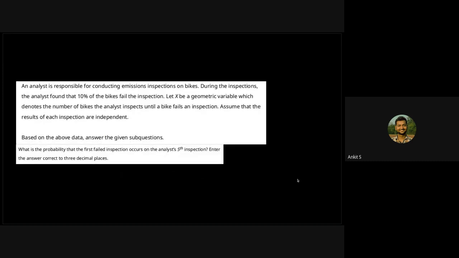Now, based on the same question, it's asking what is the probability that the first failed inspection occurs on the analyst's 5th inspection. So we have to calculate the probability of a random variable following a geometric distribution taking some value. We have to find the probability that X takes value 5.